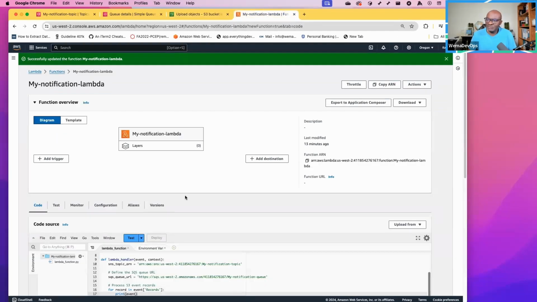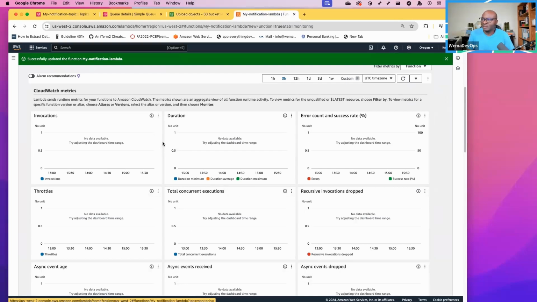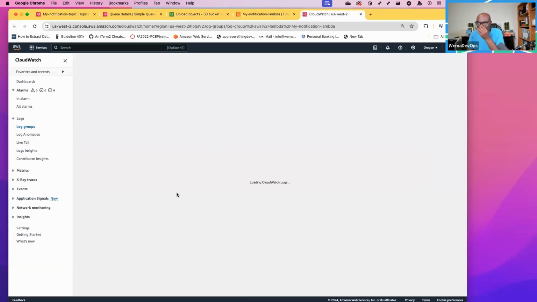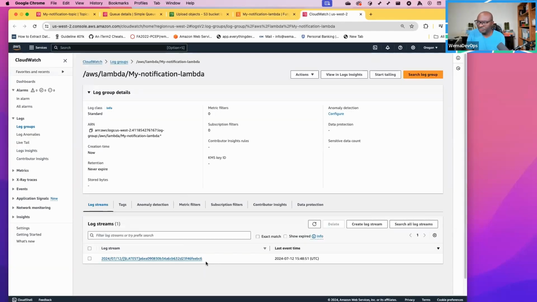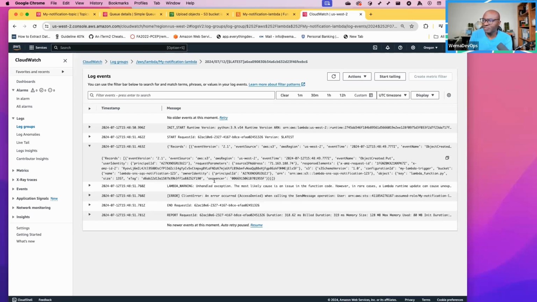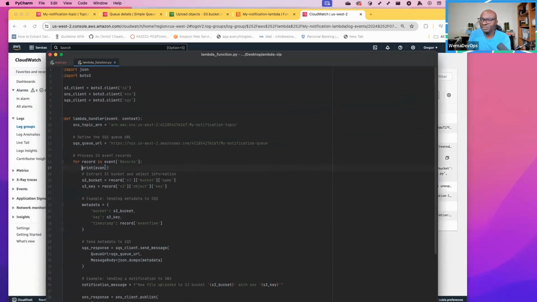So if I go to my Lambda now and I look at my monitor, we see that right now there's no data. But if I look at my CloudWatch, if I look at my logs, I have one log stream, meaning that it captured something, so it was triggered. If I look at the triggers, I see that the Lambda function ran. The Lambda function was triggered. It was able to print. This is the print statement that I included here to print the event. This is the event that triggered this.